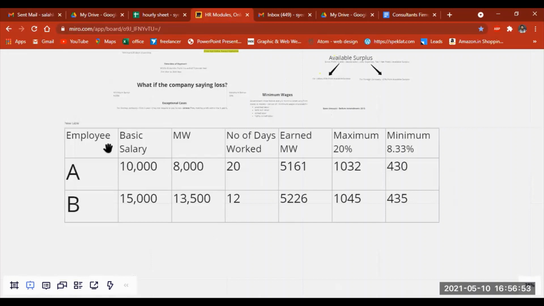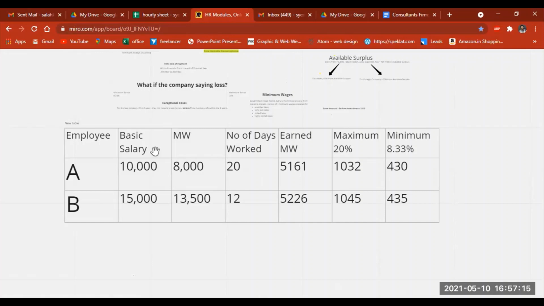Here in the employee column, we take two employees, called A and B, and their basic salary. Another thing to understand here is the basic salary and the fixed salary. Fixed salary is fixed for those employees, like one employee earning 10,000, another earning 15,000, fixed every month.